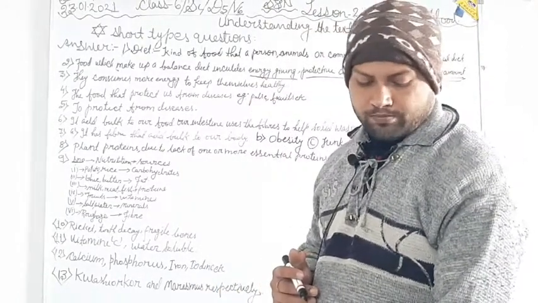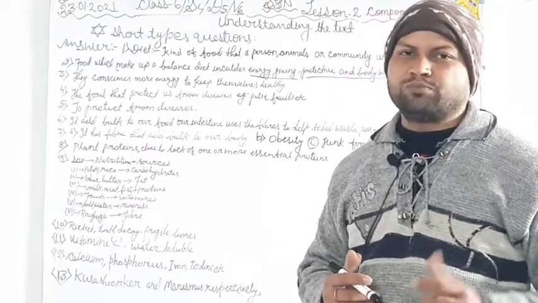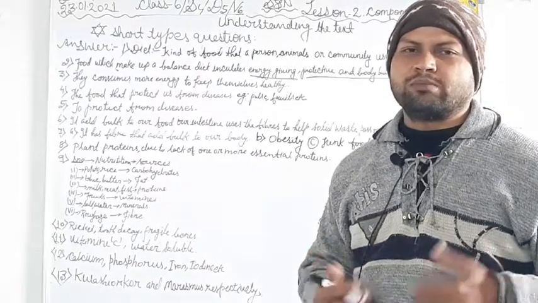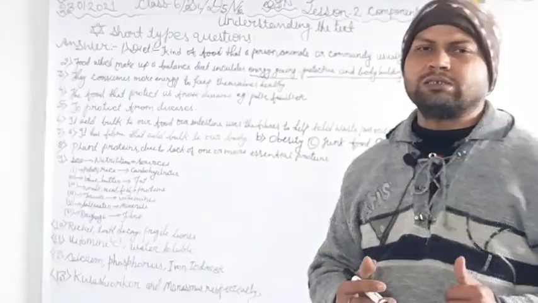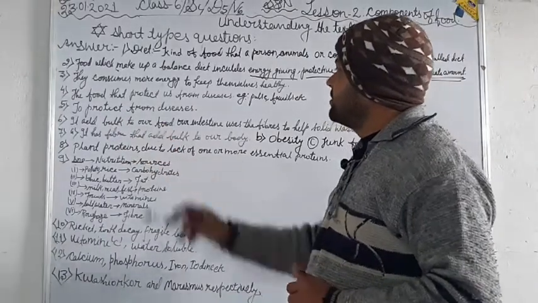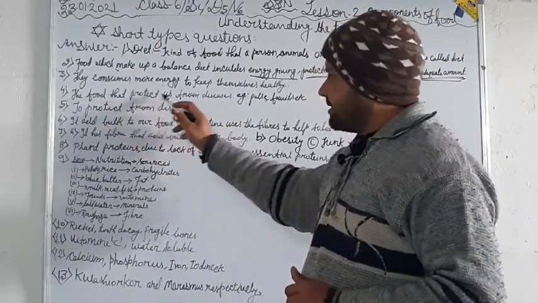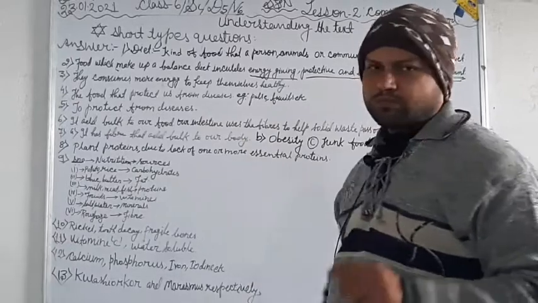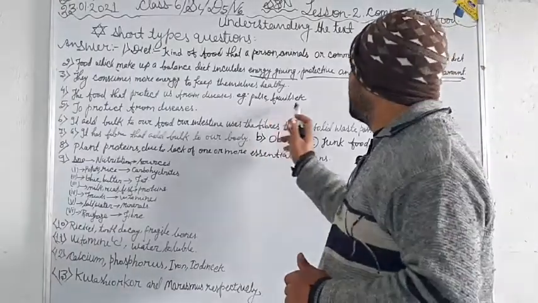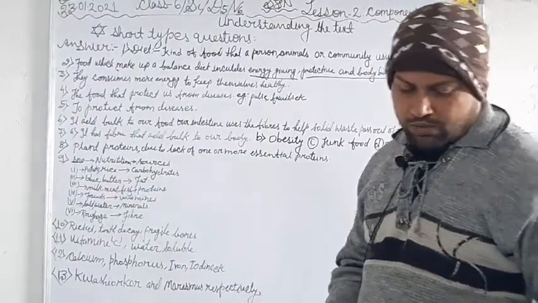Question number 4. What are protective foods? Give 2 examples. Protective foods are the foods eaten by us to protect our body from diseases. The foods that protect us from diseases are called protective foods. For example, pulses, fruits, etc. are protective foods.